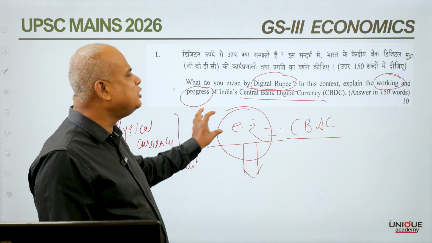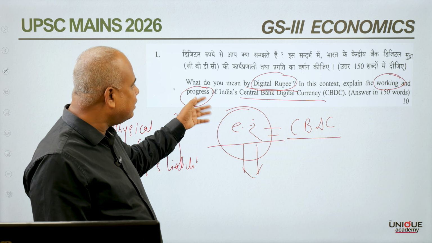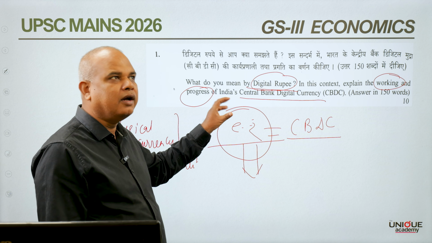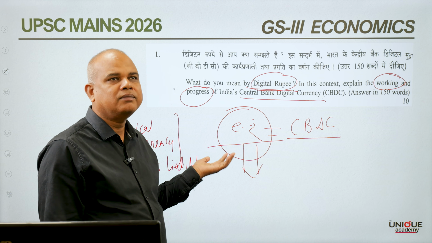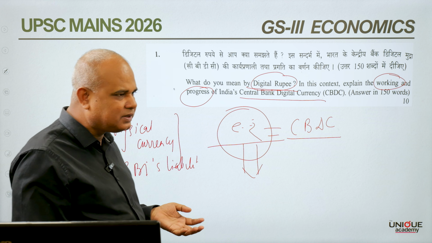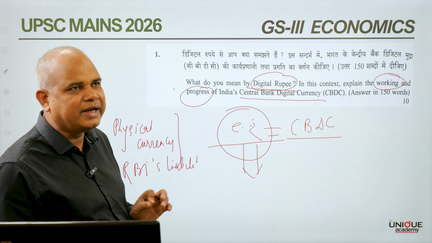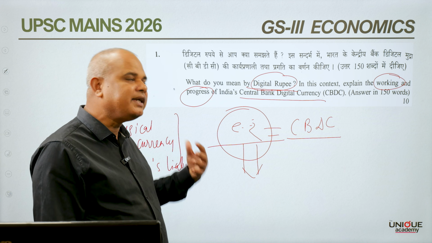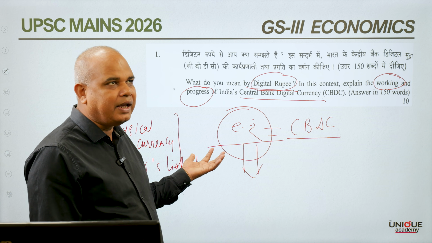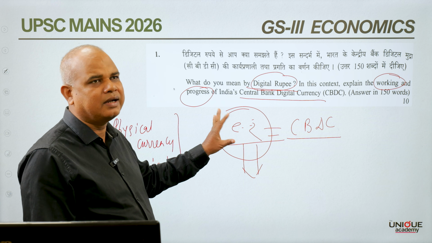RBI and the government are also thinking of introducing the digital rupee for direct benefit transfers and other forms of subsidies. Initially, they launched it on a pilot basis in states like Gujarat. Now they are thinking of launching the same in Chandigarh as well as Dadra and Nagar Haveli.